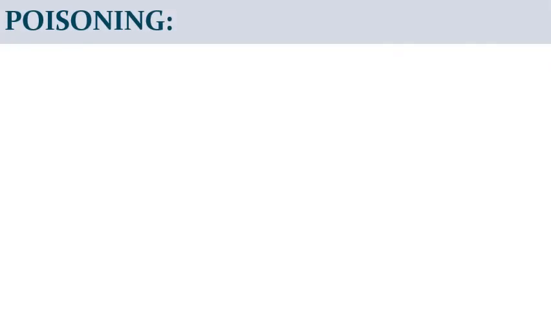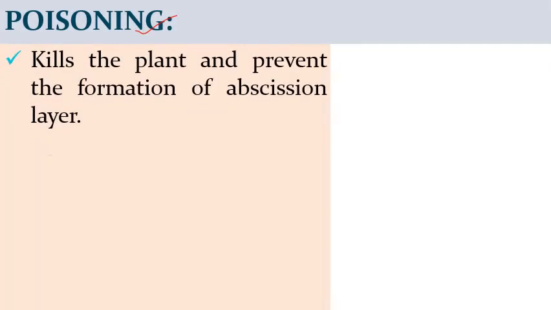Next comes poisoning. So it helps in killing the plant pests and prevents the formation of the abscission layer.